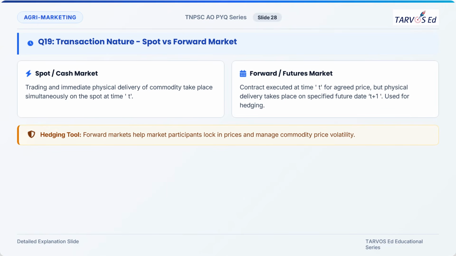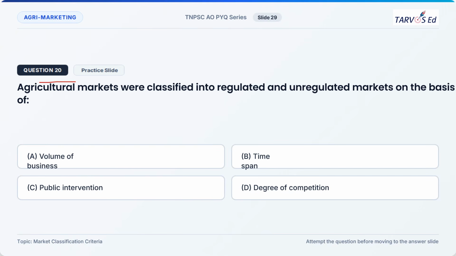So here the explanation, spot market is cash market. The delivery is done immediately after the purchase. But forward market is future market. Delivery takes place on a specified future date of t plus 1. Okay. This is used for hedging. Hedging is nothing but to secure the price, or to lock in the price, we will go for hedging. You should also look for the difference between hedging and speculation. Those things are also very important. Okay. So next question is question 20.